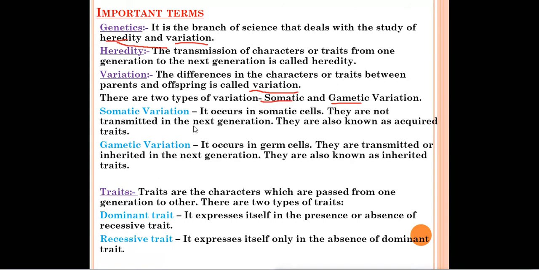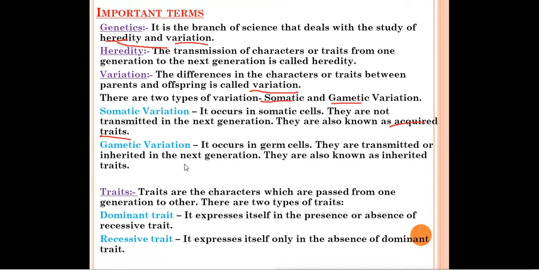They are not transmitted to the next generation, meaning the characters in somatic variation will not be transmitted from the parents to their offspring. They are also known as acquired traits. Somatic variations are also known as acquired traits.